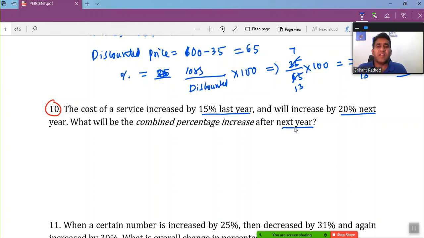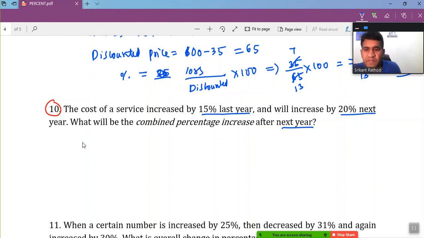It says the cost increased by 15% last year and is now increasing by 20% next year. What will be the combined percentage increase? Don't just say 15 plus 20, that is 35% increase on the original value. No, whenever they say percentage increase or decrease, you have to solve it in this way.